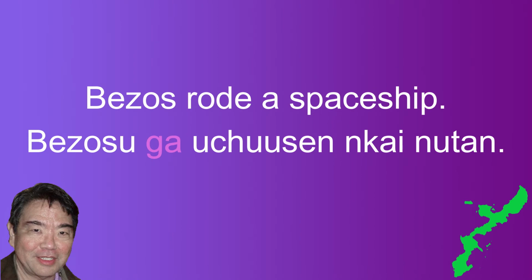Example 4. Bezos rode a spaceship. In Japanese, it is Bezosu ga uchusen ni notta. In Uchinaguchi, it is Bezos ga uchusen kai nutan. Bezos is the subject and is followed by the subject marker ga.